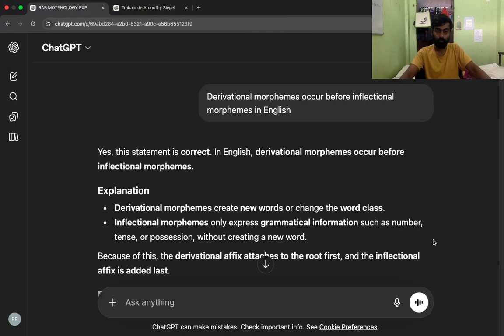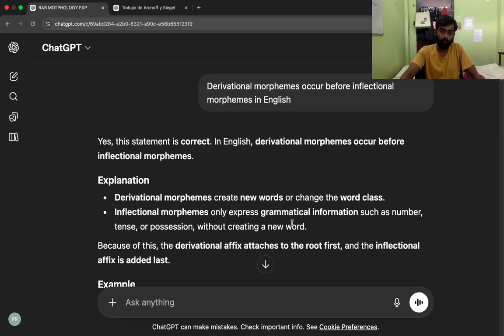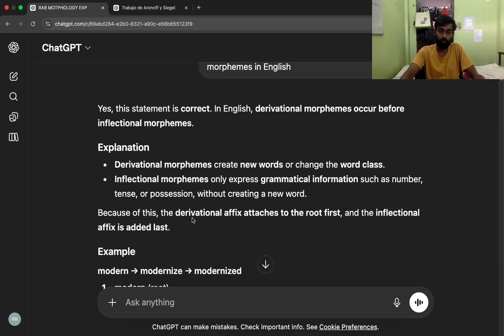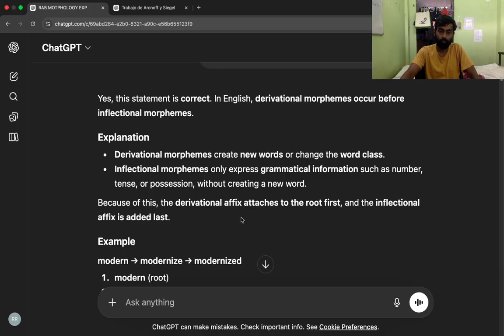Yes, this statement is correct. In English, derivational morphemes occur before inflectional morphemes. Explanation: derivational morphemes create new words or change the word class. Inflectional morphemes only express grammatical information such as number, tense, or possession, without creating a new word. Because of this, the derivational affix attaches to the root first, and the inflectional affix is added last.